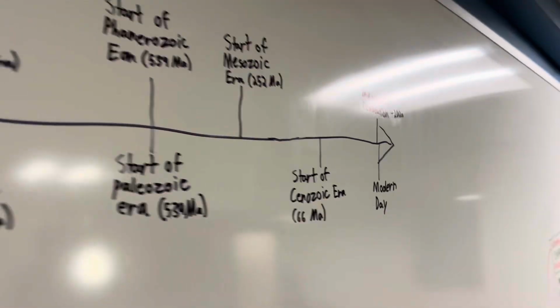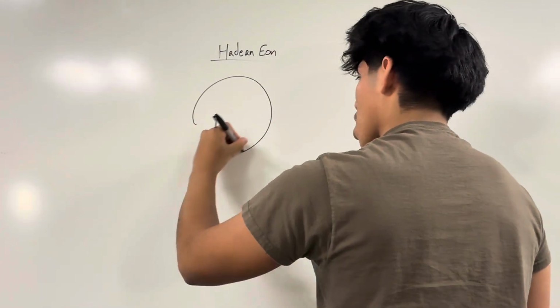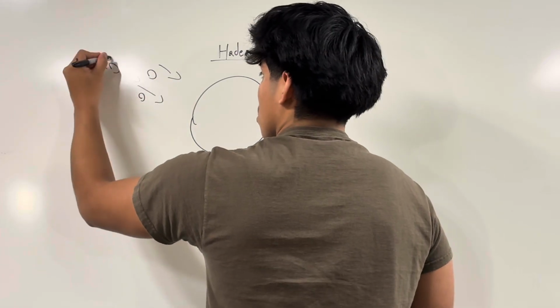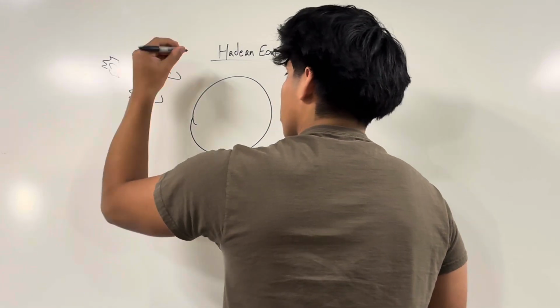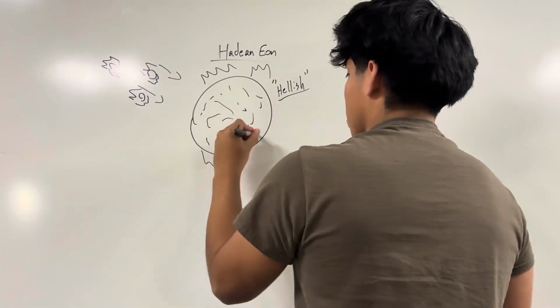Today we're going to be talking about the geologic history of the Earth. When the Earth first formed, it was very hot and hellish-like. This was known as the Hadean Eon. However, there was still evidence for oceans, and also the Earth's material hadn't differentiated yet, and there were no layers of core, mantle, or crust. Also, it was constantly bombarded by meteors because there was no atmosphere to stop the meteors at this moment in time.